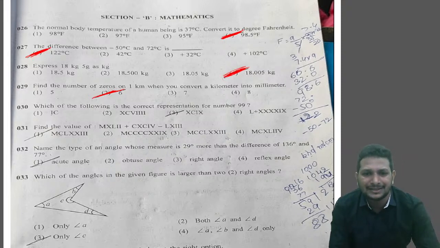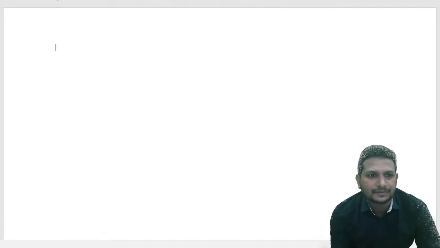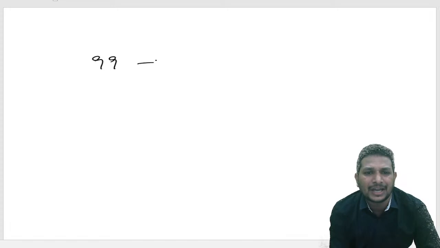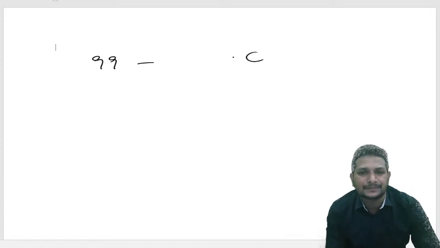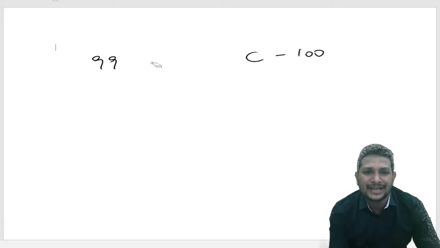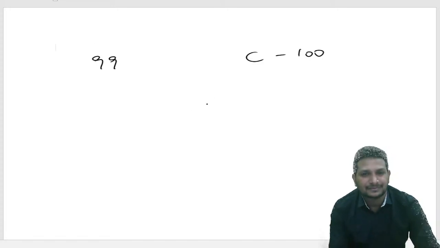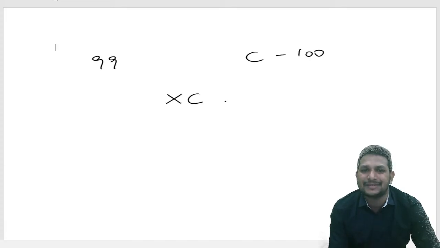So how to write this? They're asking to convert 99 into Roman numerals. C is nothing but 100, as we know, but we need one less than 100. First I want to write XC, which is 90, right? But we need 99.